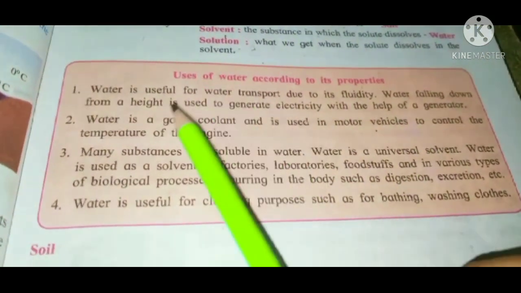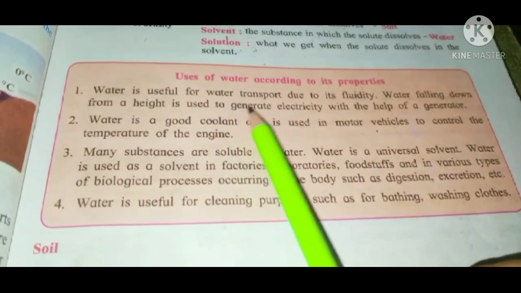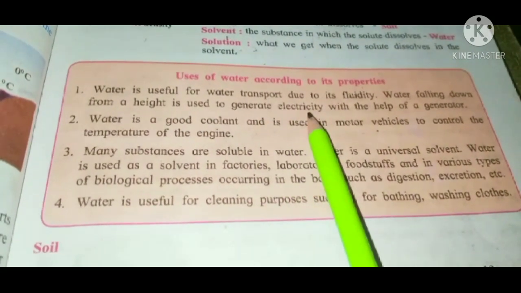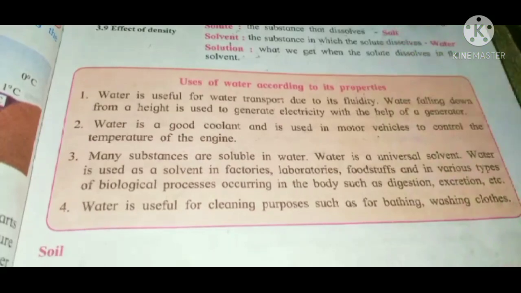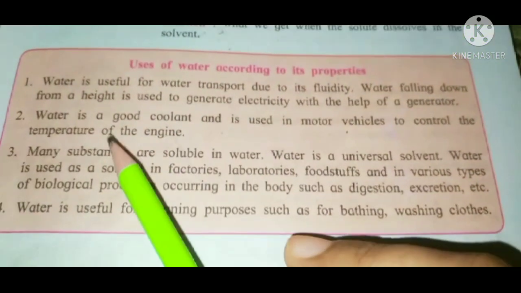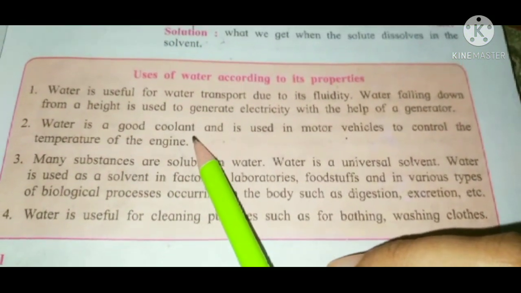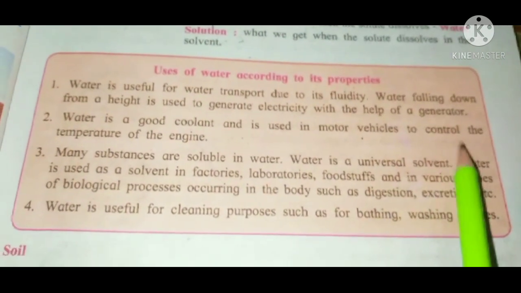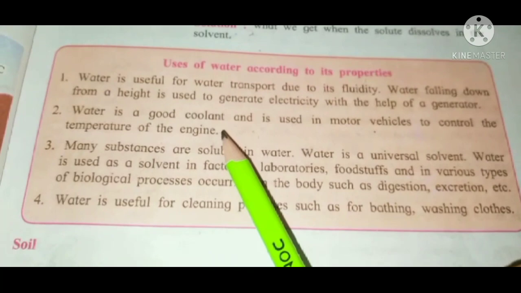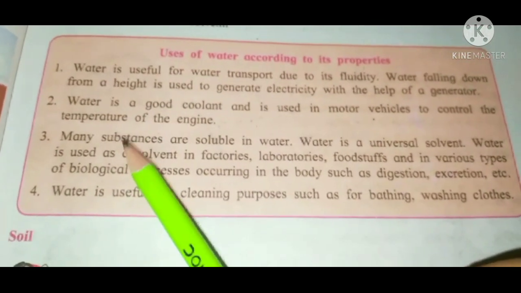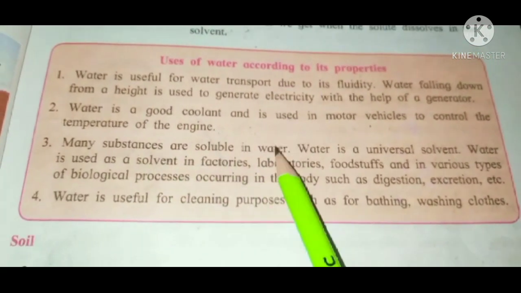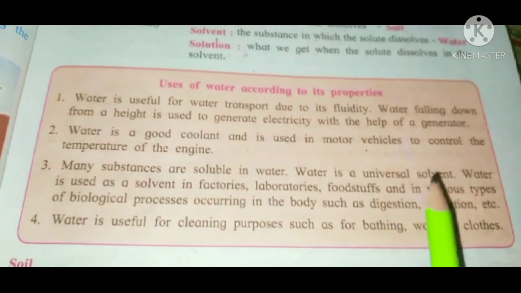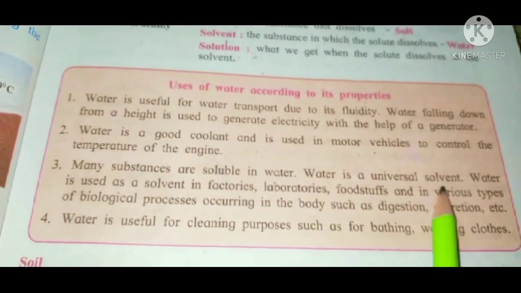Water falling down from a height is used to generate electricity with the help of a generator. Water is a good coolant and is used in motor vehicles to control the temperature of the engine. Third, many substances are soluble in water. Water is a universal solvent.